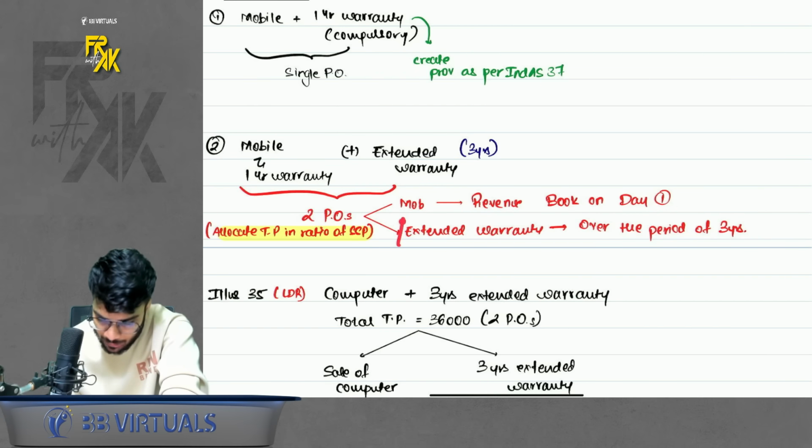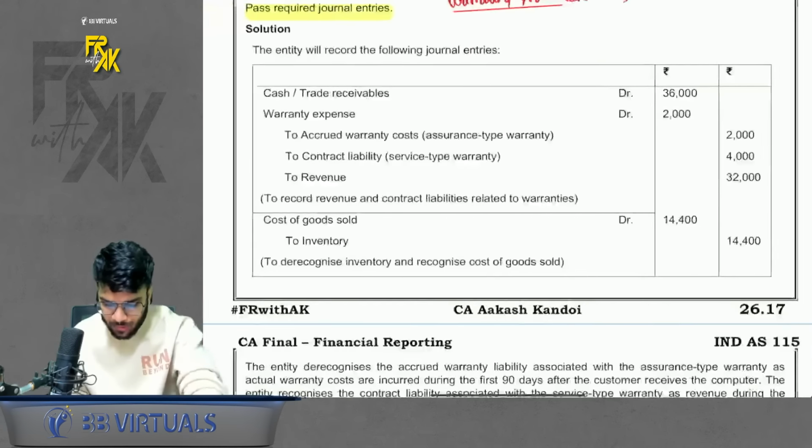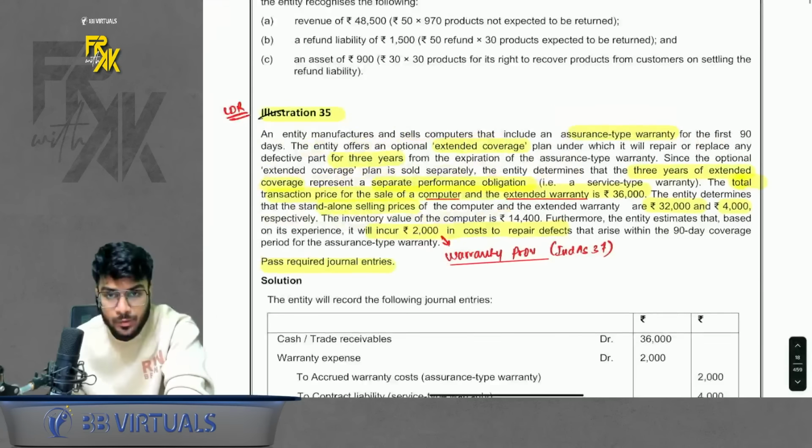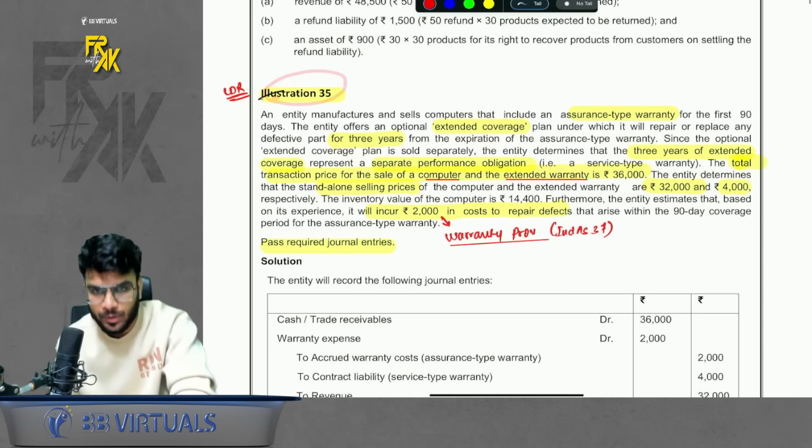Whatever gets allocated to the extended warranty, you will book over the period of 3 years. Simple. Okay. Now, so this was there. Now to understand this concept of warranty, we had few questions. We have 2 questions. One is illustration 35 and 36. 35 is more important. So what does it say?